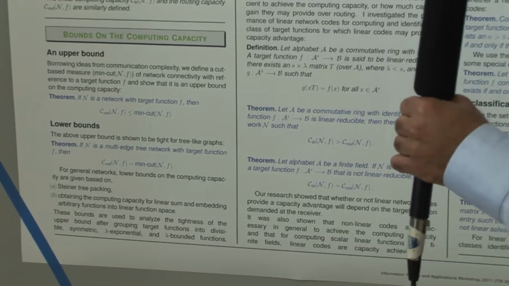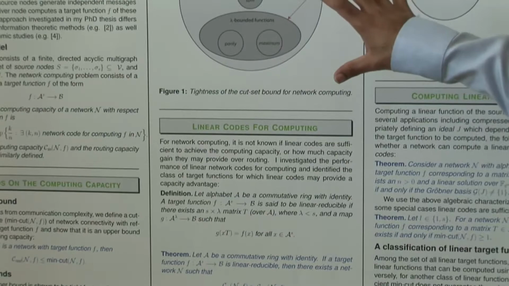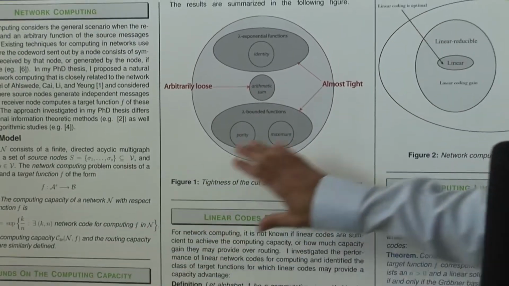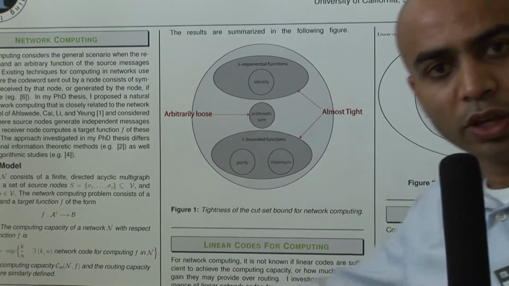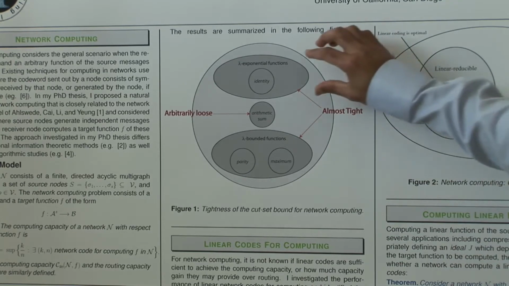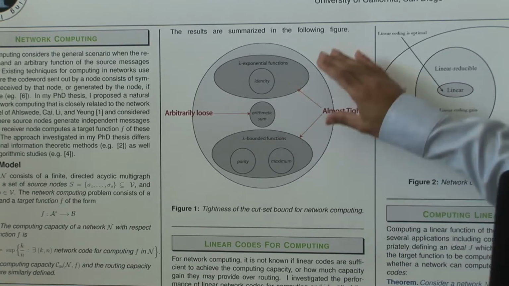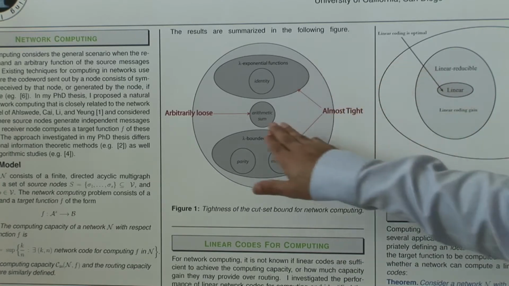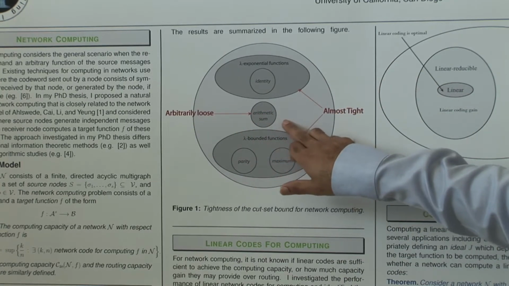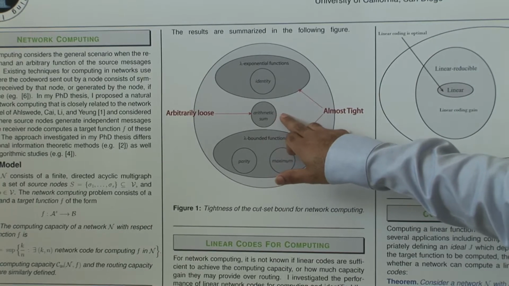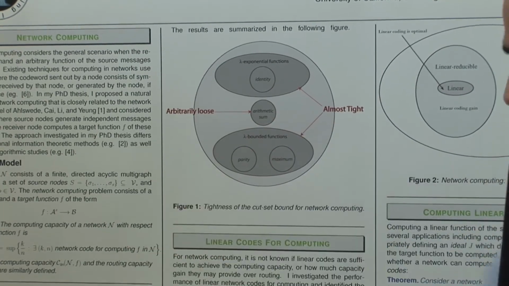The results are summarized here, which compares the tightness of this min cut to the computing capacity. And it turns out that for some function classes, the min cut is a close measure of the computing capacity, whereas there are example functions, including an arithmetic sum function, for which the bound might be loose.